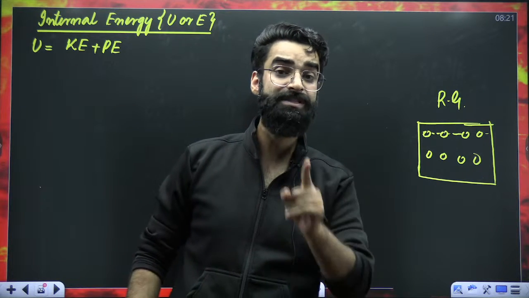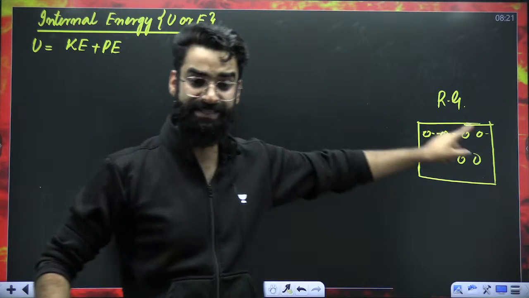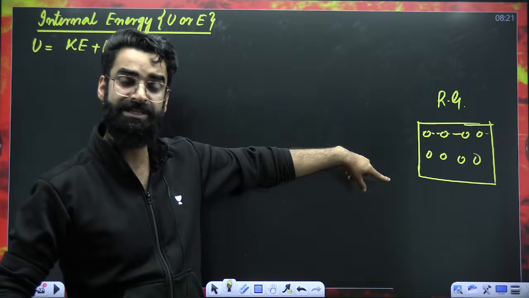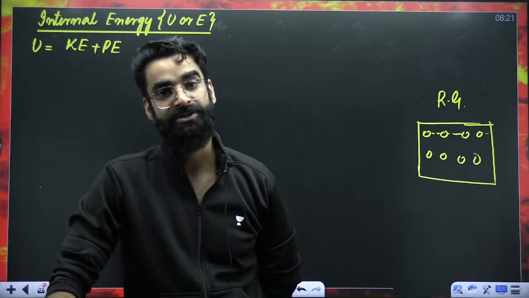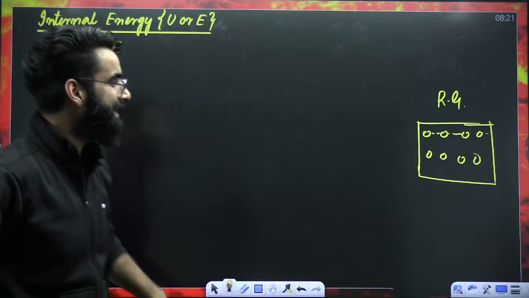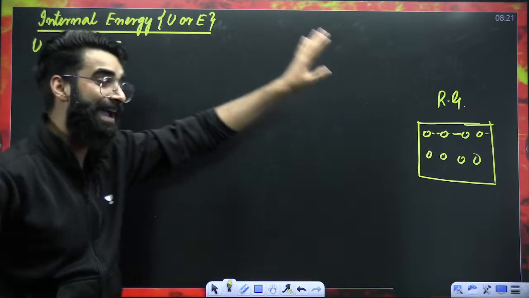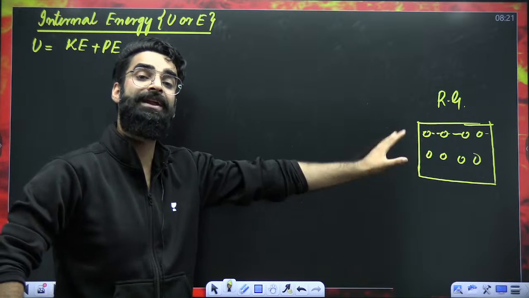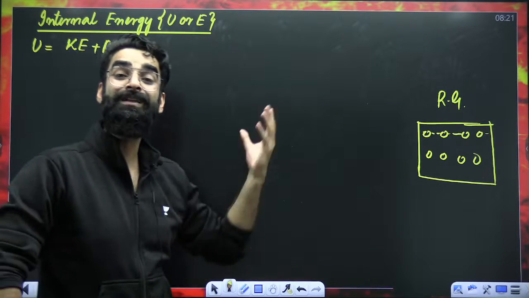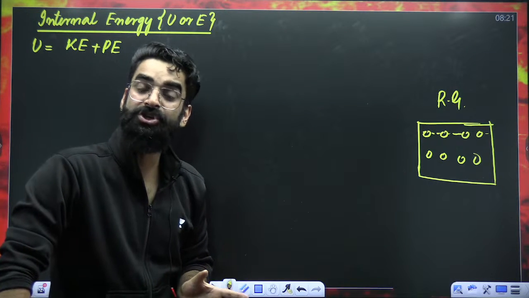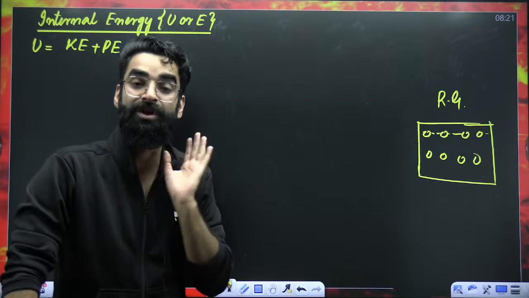So if it is a real gas, due to motion, kinetic energy will come into play. Due to interactions, potential energy will come into play. If you take the sum of all the kinetic energies and all the potential energy present in the system, you'll get the value of internal energy of the system. In short, you are getting the total energy of the system.